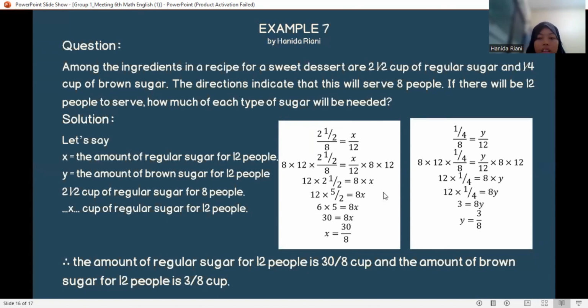Following the steps outlined, we have x is 30 divided by 8, and y is 3 divided by 8. The amount of regular sugar for 12 people is 30 divided by 8 cups, and the amount of brown sugar for 12 people is 3 divided by 8 cups.